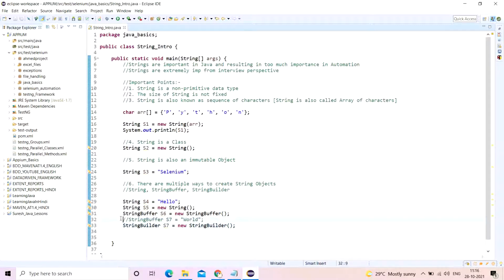You can put this one as a 7th point, that you cannot create a string object directly like this, and neither can you create it like this. You cannot just write something like this. This will also not work. I'm just telling you. So these are the 7 points which you need to remember.